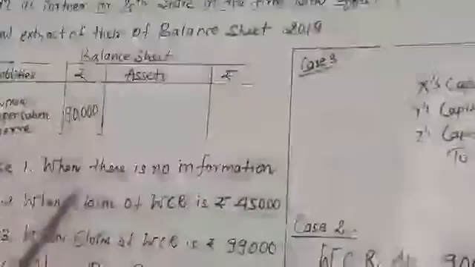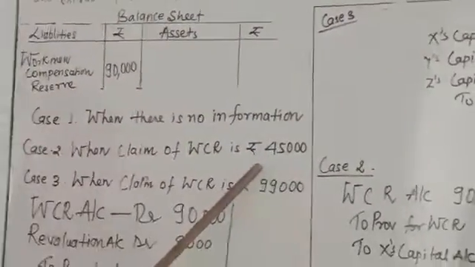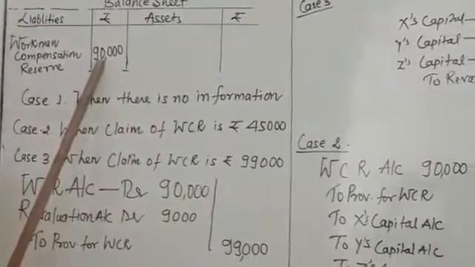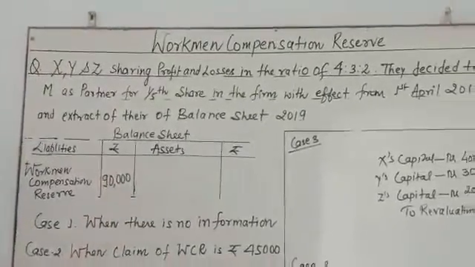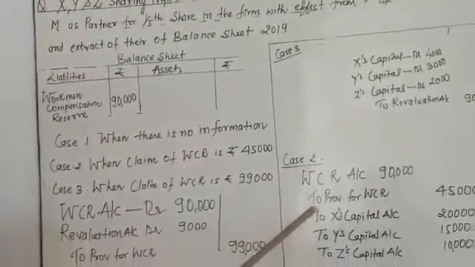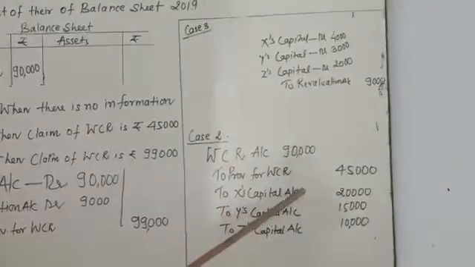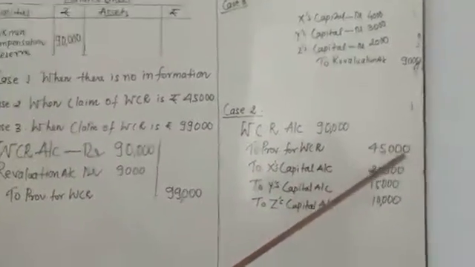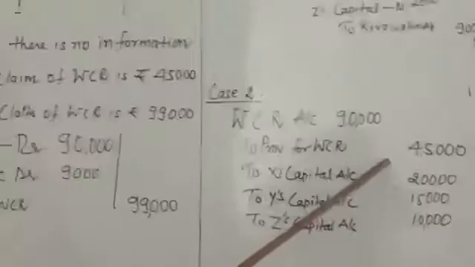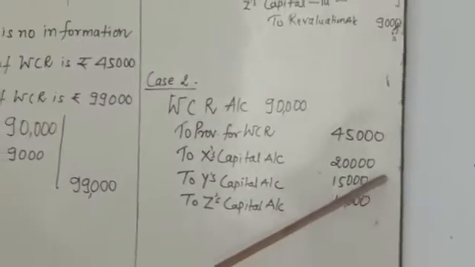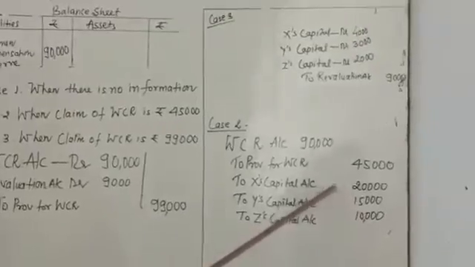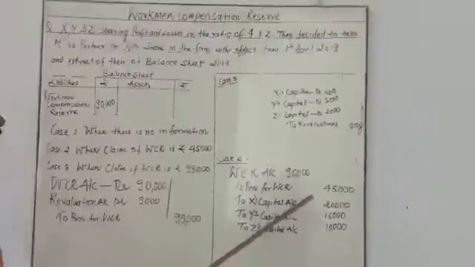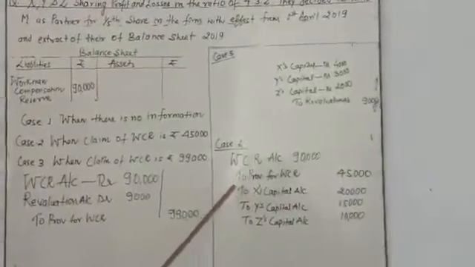Case number 2: when WCR is paid, but the payment is less than 90,000. Out of 90,000 you paid 45,000 rupees, and the balance 45,000 is going to be credited to X, Y and Z in the old profit sharing ratio.